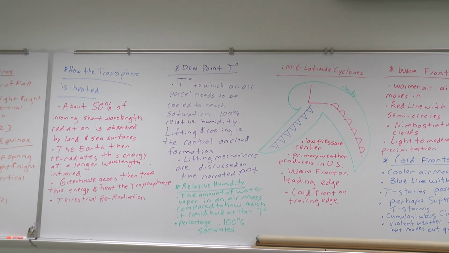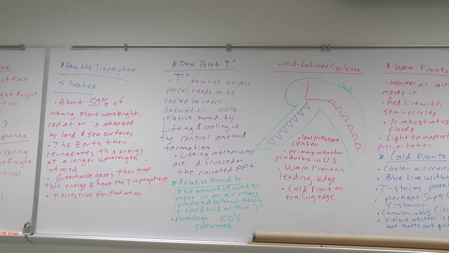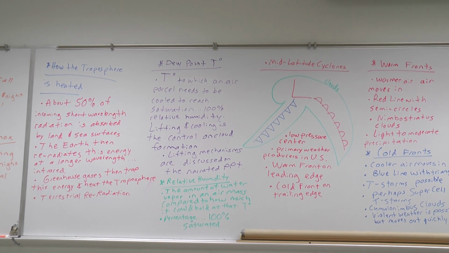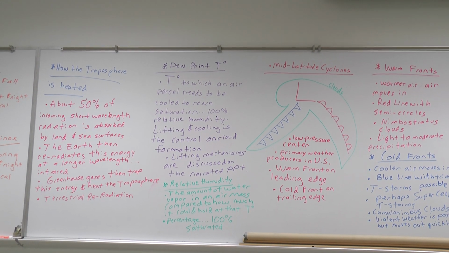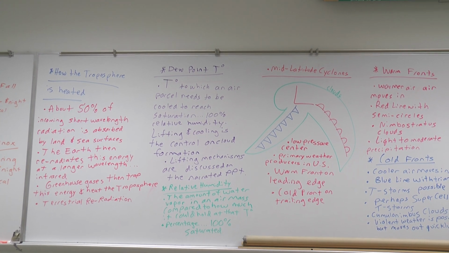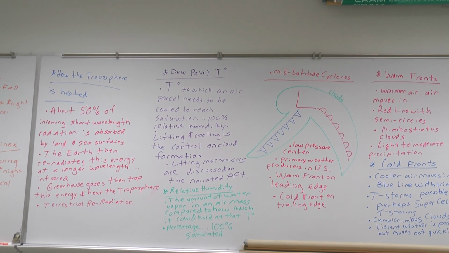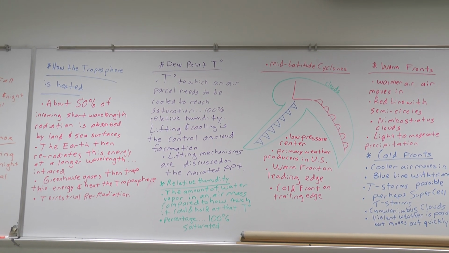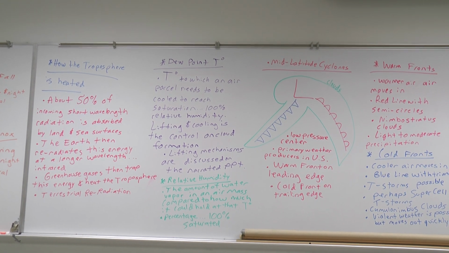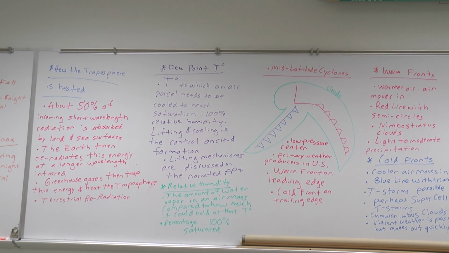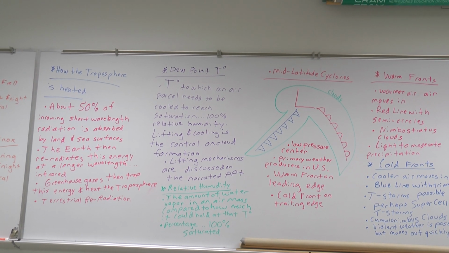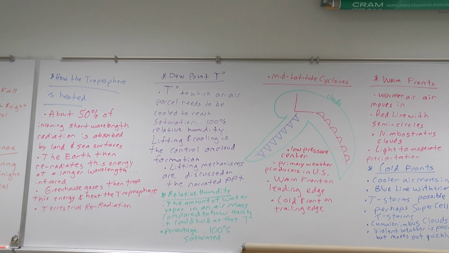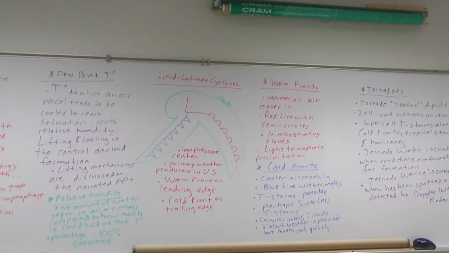Okay, so here's the thing. Imagine that you are climbing a tall mountain, Mount Rainier volcano in the Pacific Northwest, or maybe Mount Everest in the Himalayas. Everybody knows as you go higher and higher up in altitude, it gets colder. So as warm, moist air is rising in the troposphere, it's going to cool more and more as it rises. At some point, it'll cool enough that it'll either hit or go below the dew point temperature. That's when you will hit saturation, and you will have condensation, and you will start to form clouds.